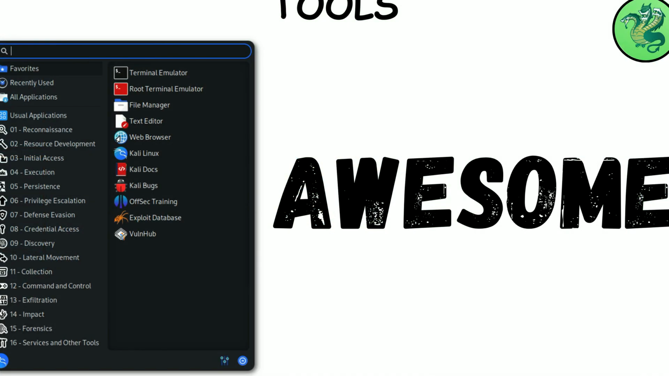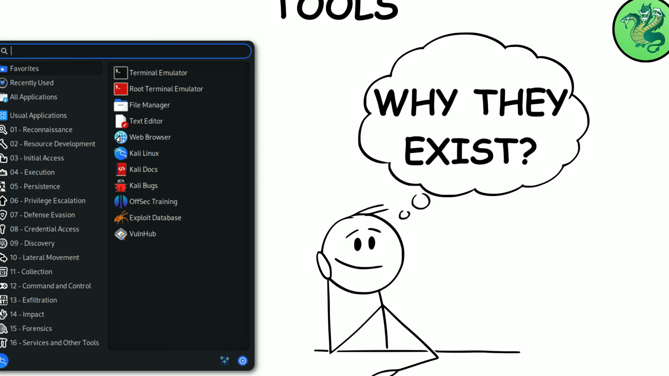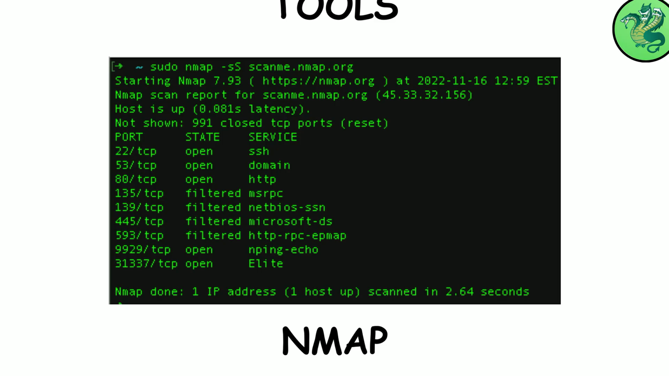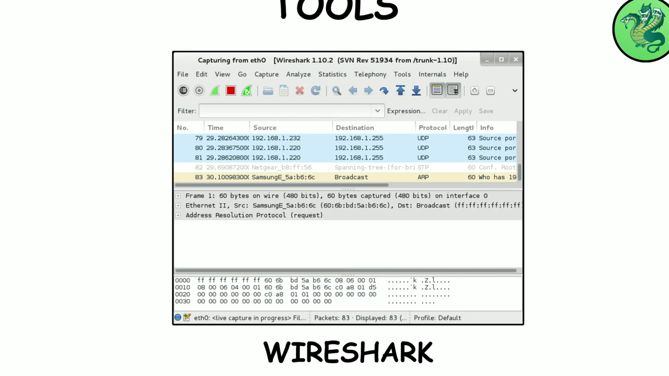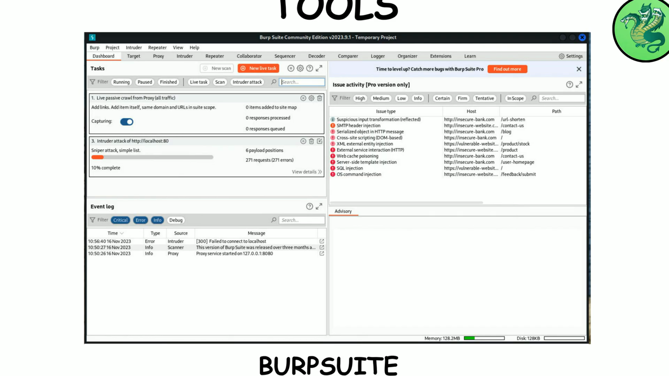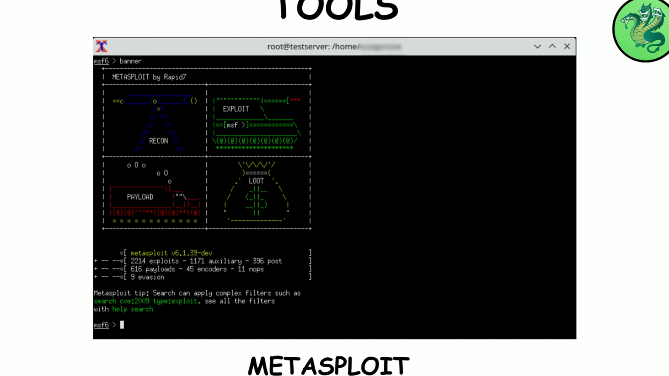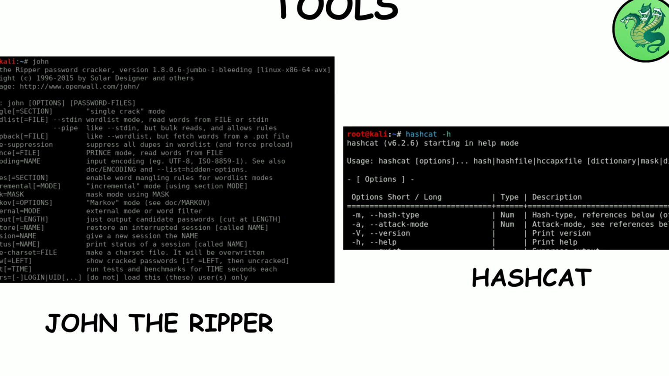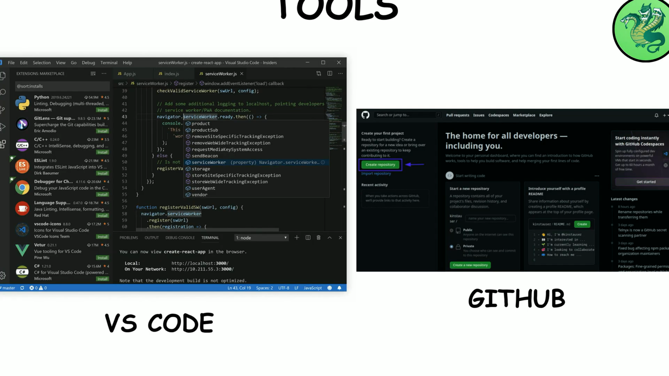Tools. Tools are awesome, but don't worship them. Understand why they exist. Nmap scans hosts to see which ports are open. Translation, which doors are unlocked. Wireshark captures network traffic, like reading other people's postcards, but legally in your lab. Burp Suite intercepts what your browser sends and receives. Amazing for seeing web apps naked. Metasploit, an exploitation framework. Not a toy, but a controlled lab powerhouse. John and Hashcat analyze password hashes to study strength, in labs only. VS Code plus Git, for notes, scripts, and documenting what you've learned.